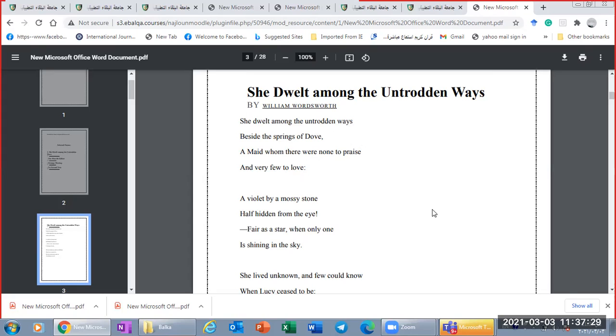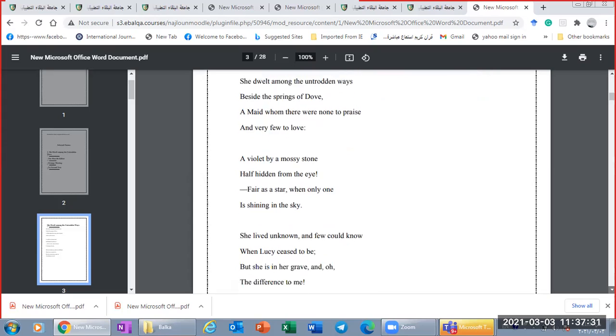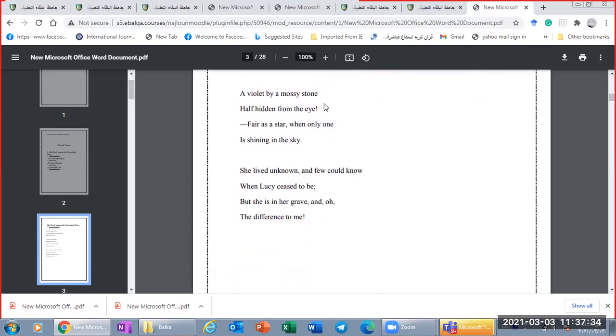Okay? We move to the second stanza. Stone is a new sound. We'll give it C, the letter C. Eye is a new sound.